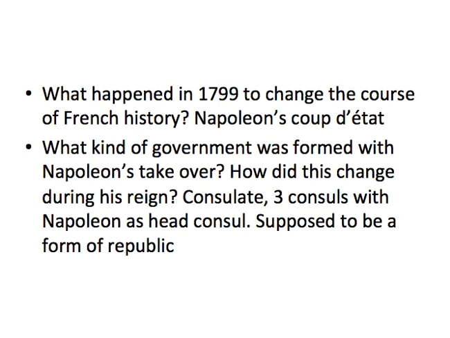In 1799, what happens to change the course of French history? Napoleon shows up. He's been working for the revolutionary government this entire time, making a lot of military victories and gaining a really great famous reputation. And he is going to suddenly take over the government, which is a coup d'etat, so Napoleon's coup d'etat. What kind of government was formed with Napoleon's takeover? He created something called a consulate with 3 consuls ruling France, with Napoleon as the head consul. It was supposed to be a form of a republic, but he basically takes control pretty quickly.